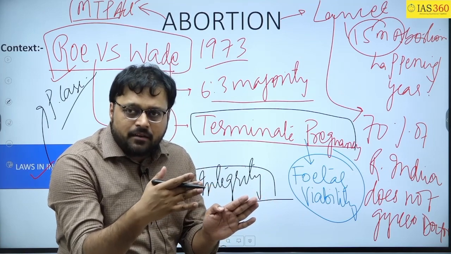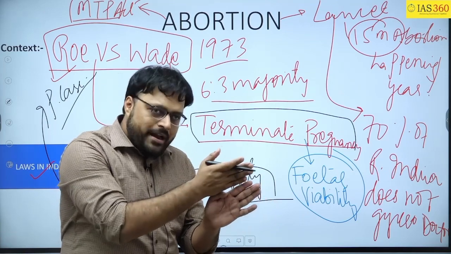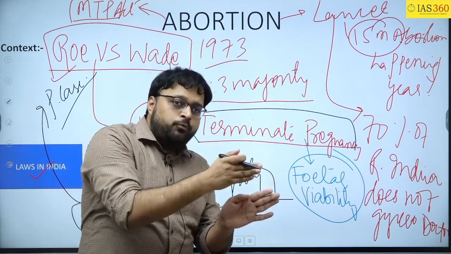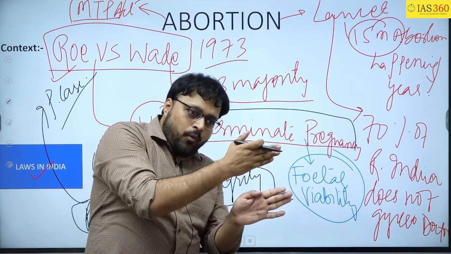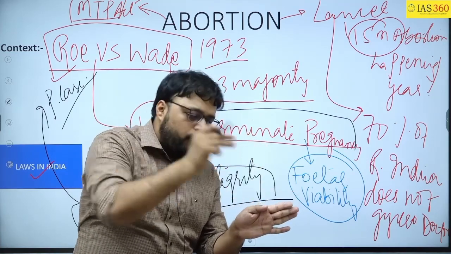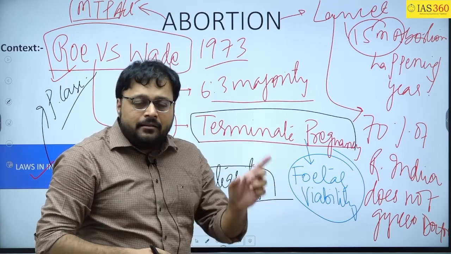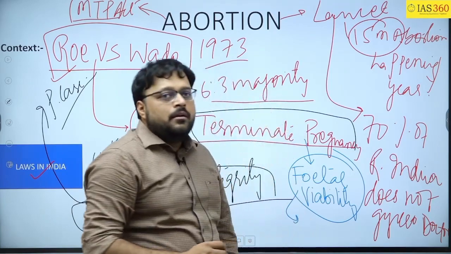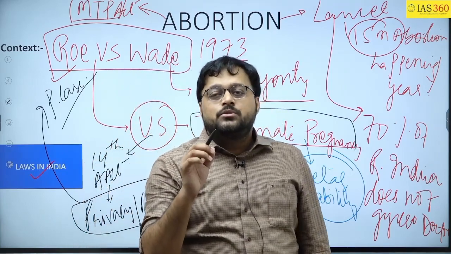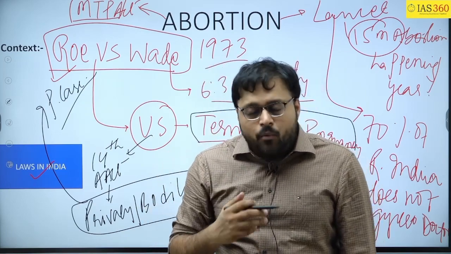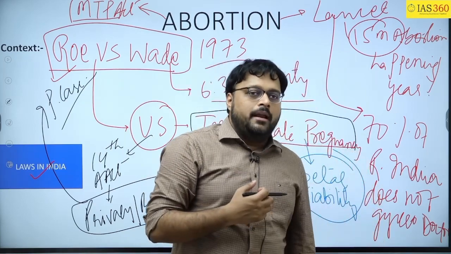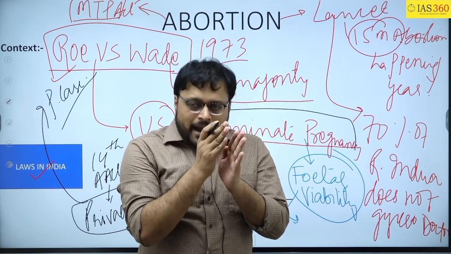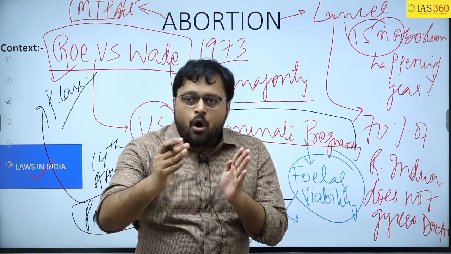If the fetus can survive outside the womb, then you cannot go for abortion; you can go for abortion until you reach the time of fetal viability. At the time of 1973, the fetal viability was more than 27 weeks. So basically, earlier the time period of fetal viability was long.